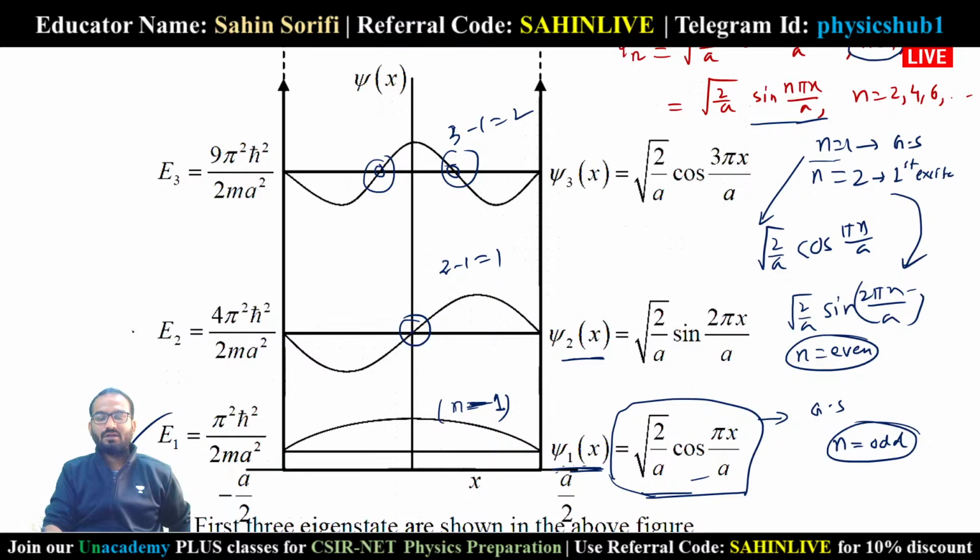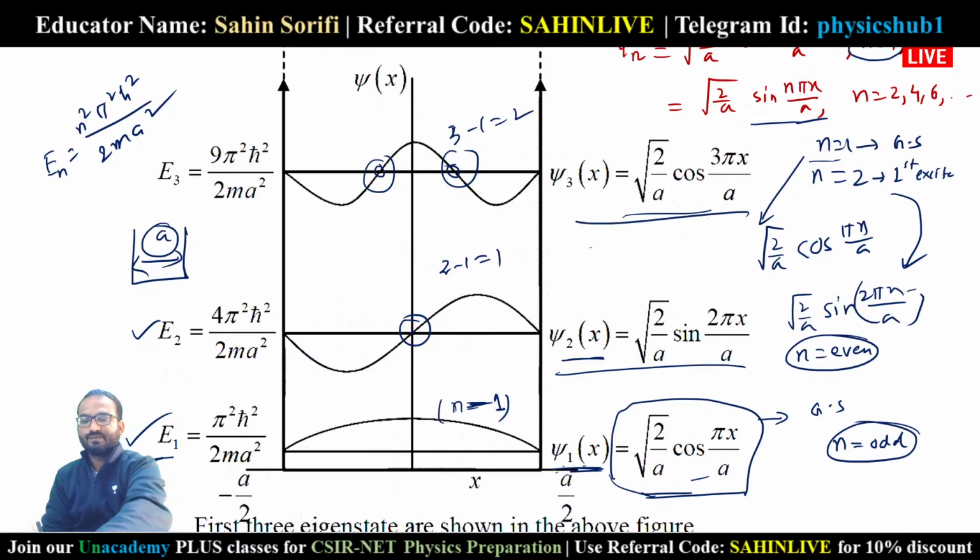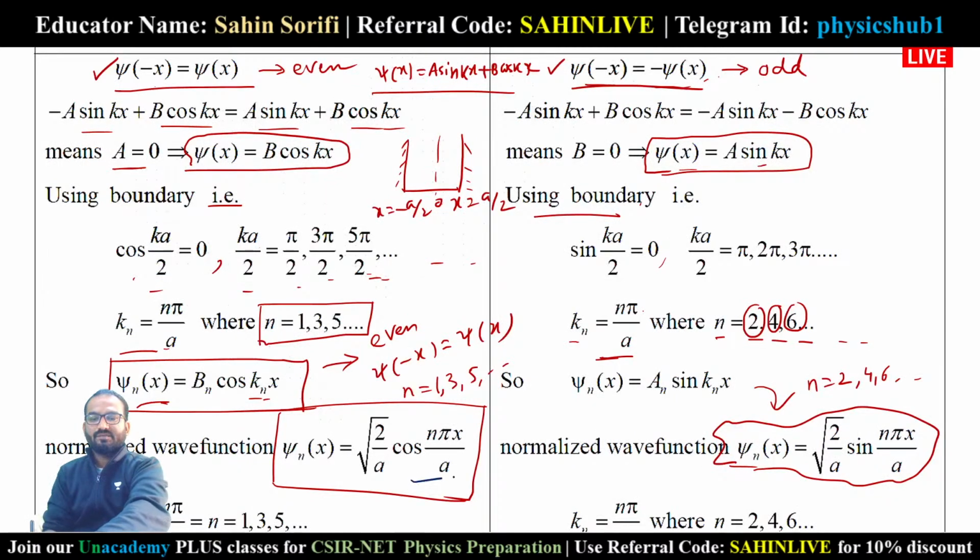And look, although the wave functions are changing in contrast to the asymmetric potential well, the energy eigenvalues remain the same, n squared pi squared h bar squared divided by 2 m a squared, because we have not changed the width of the potential well a. Width is the same. That is why the energy eigenvalue will not change. Only the energy eigenfunction will change, and it will be root over 2 by a cos n pi x by a for odd values of n, and root over 2 by a sin n pi x by a for even values of n.